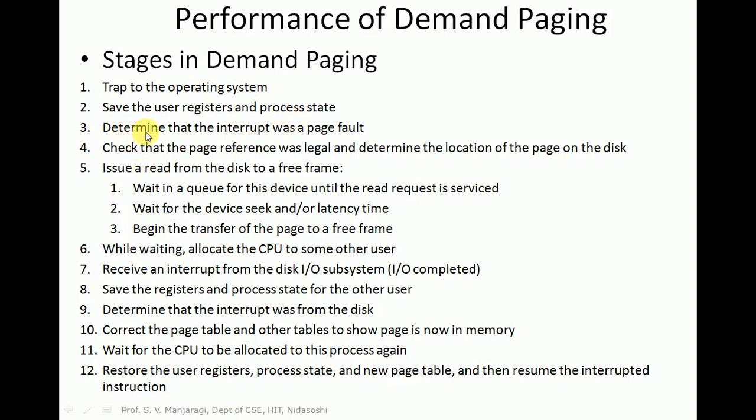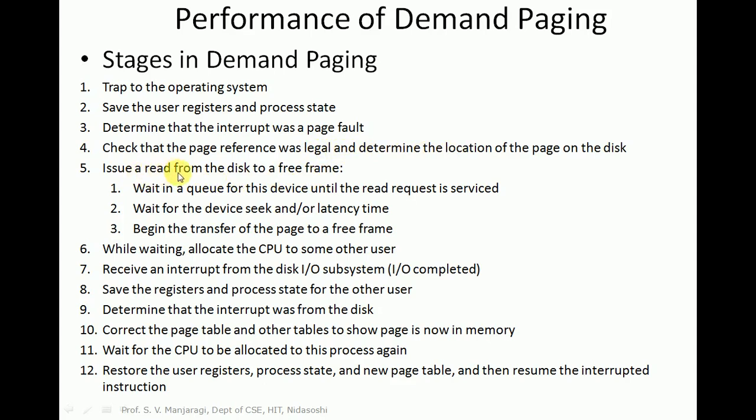Next, determine that the interrupt was a page fault. Next, check that the page reference was legal and determine the location of the page on the disk. We made a request for the page, but the page fault occurred because that page does not exist in the main memory.